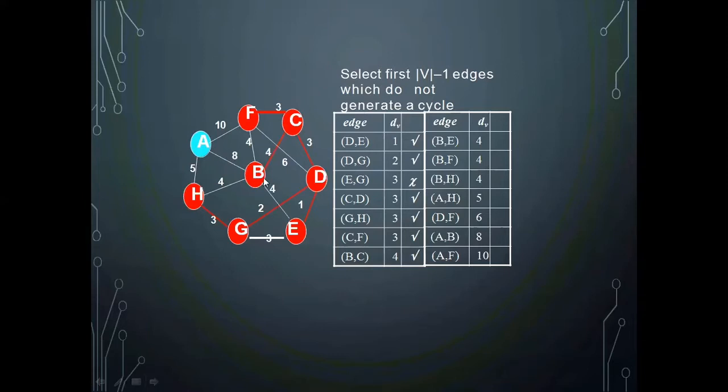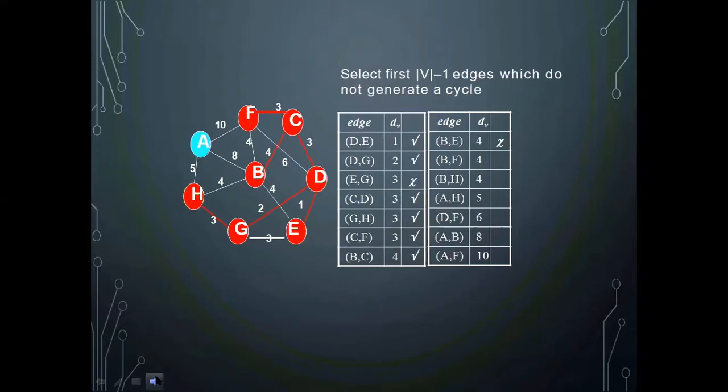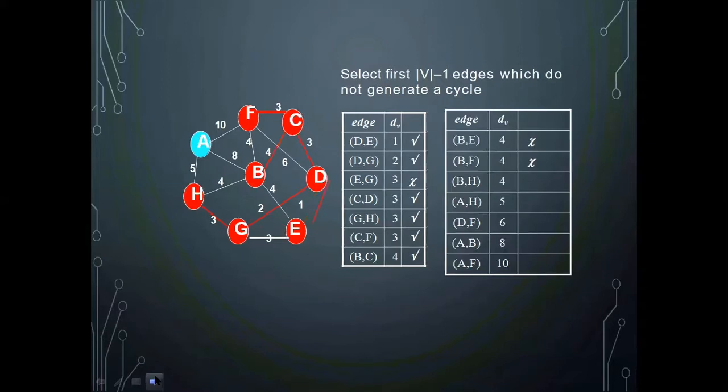BE. This edge, if I add BE, then the cycle BEDCB will be created. So I can't add BE as the edge. Next is BF. Again, if I add BF, I will be creating a cycle BFCB. That is also not possible. Next is BH. BH, if I add, it is making a cycle like BHGDCB.